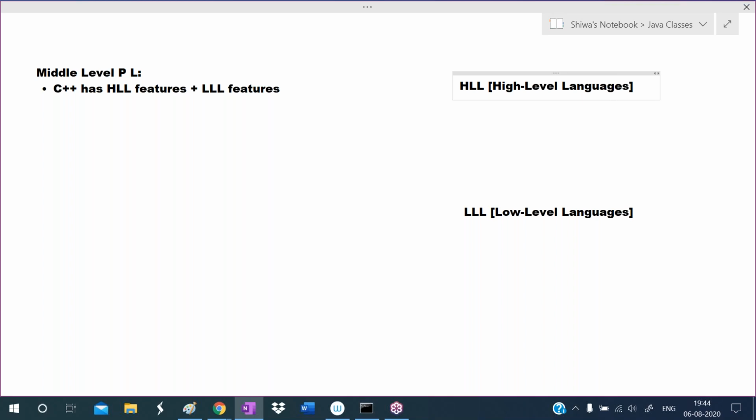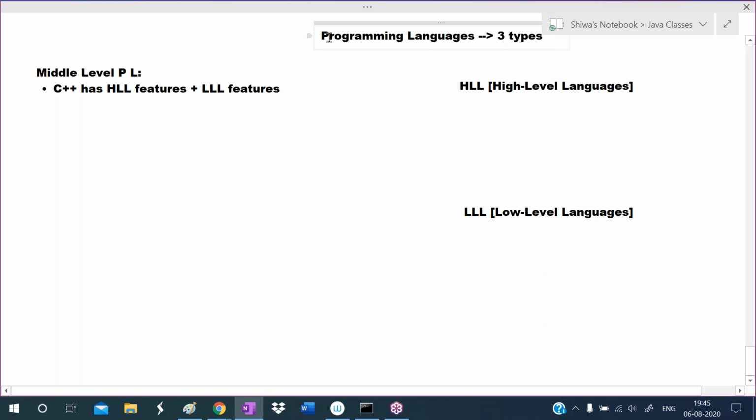According to the purpose of programming languages, they can be divided into three types. How many types? Three types of programming languages are there.